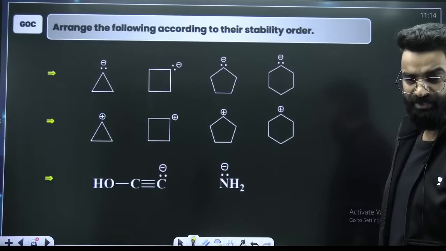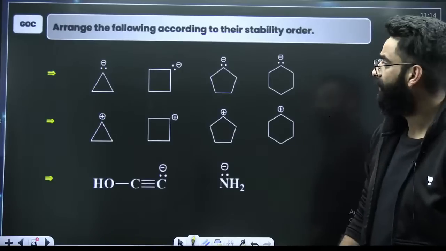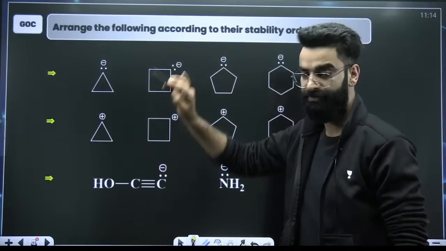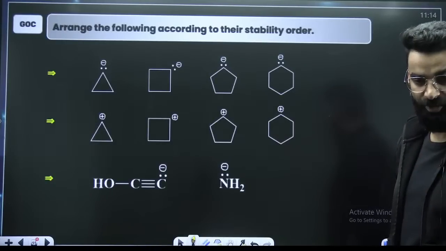You have to arrange them on the basis of their stability order. 1, 2, 3, 4. Quick. And this is the negative charge at the top. Negative charge at the top. Quick.